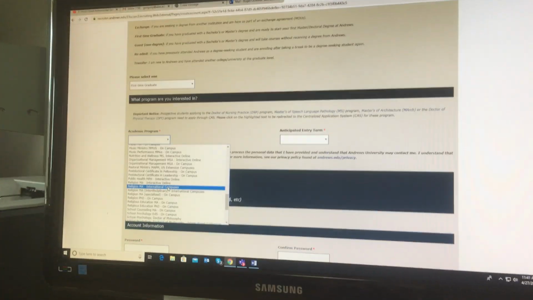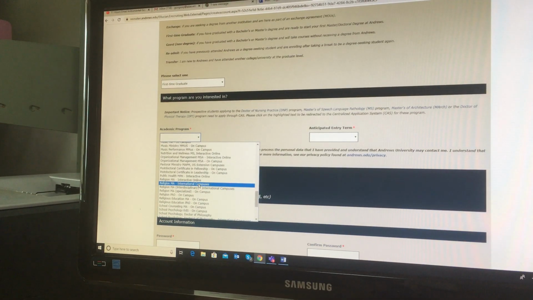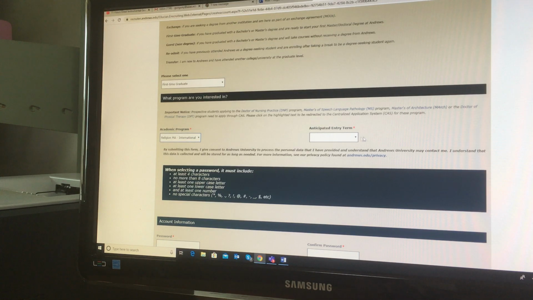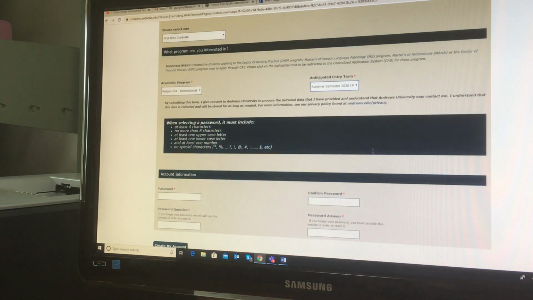So we click on that, religion MA international campuses, and then you have to tell here the anticipated entry term. That would be summer this year. So basically you have it here, the option summer semester 2020 May July, and we are doing distance or off-campus learning, so we click on that.